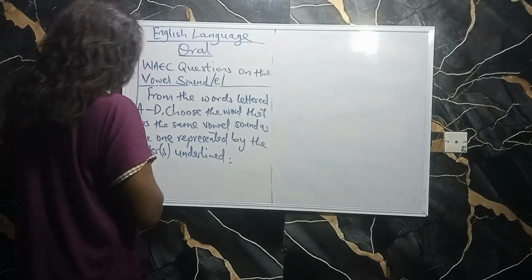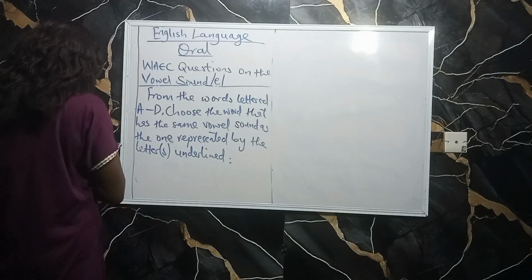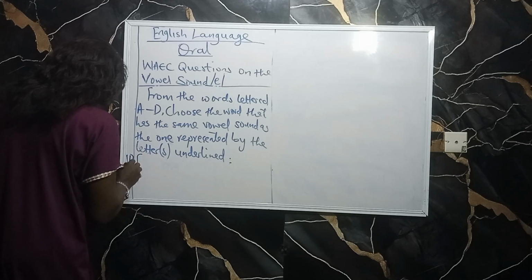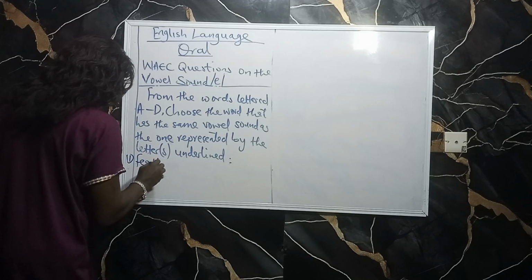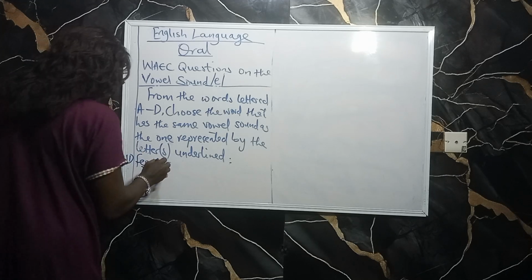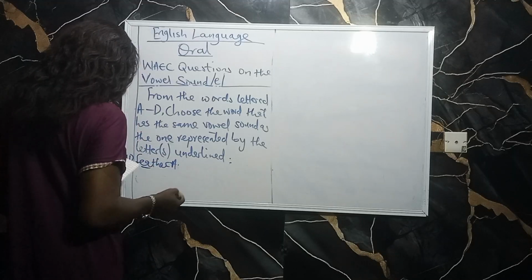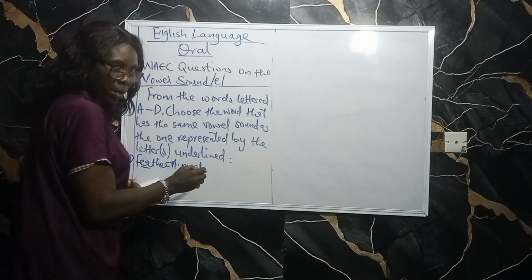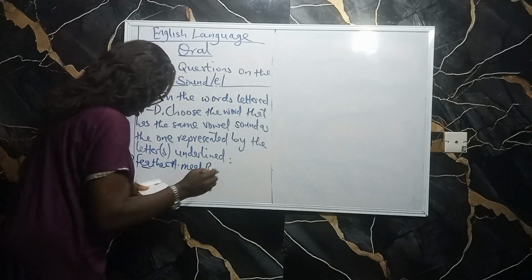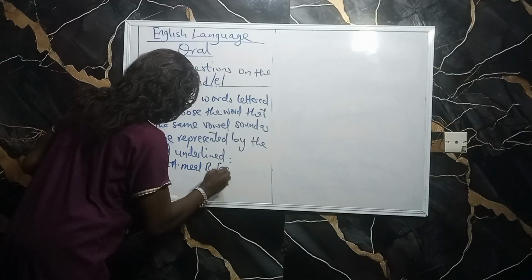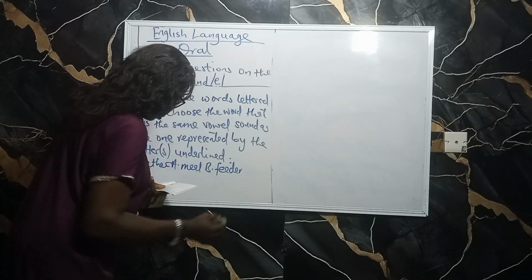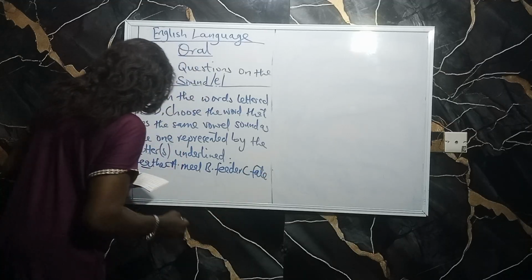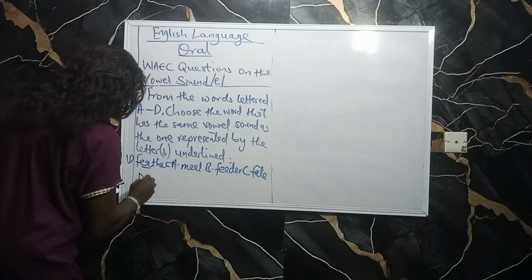Okay, so number one, feather. EA is on the line. The options: A, meal. B, feeder. Then C, faith. And D, meant.